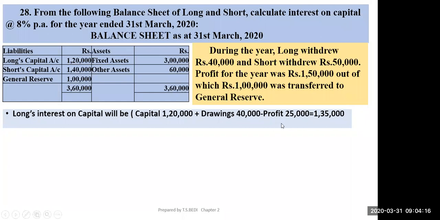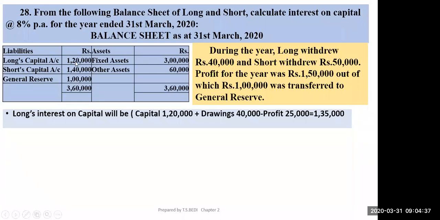Any doubt about this part? No, sir. Sir, why did we add the drawings? In order to find out the opening capital. Look, this 120, which is the capital, this is the capital at the end. Look, the balance sheet is given as at 31st March 2020. So on 31st March 2020 capital was 120.